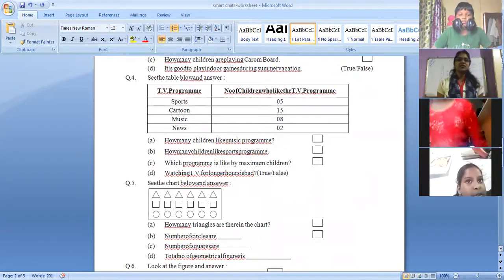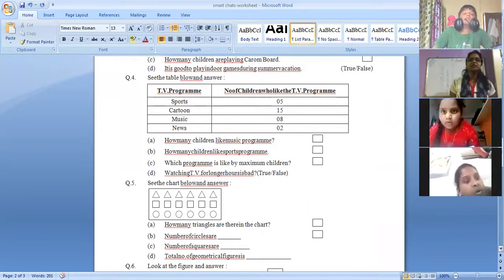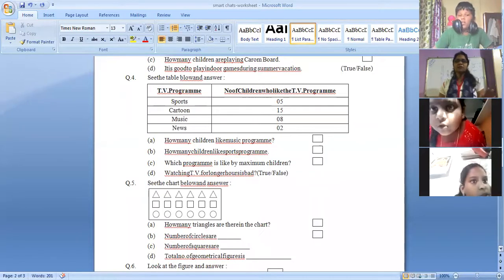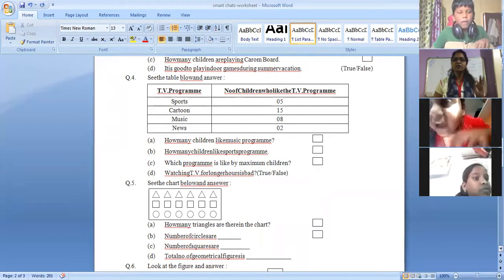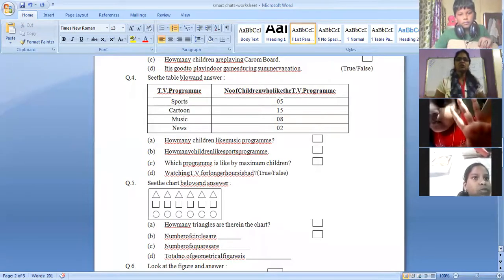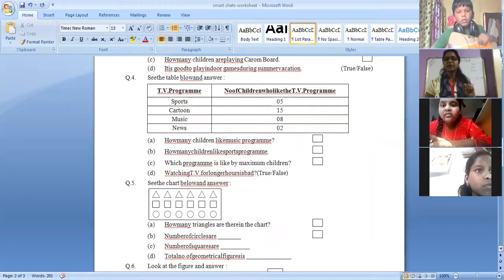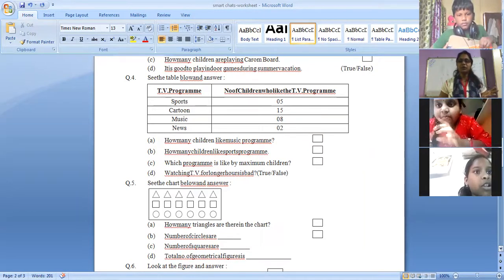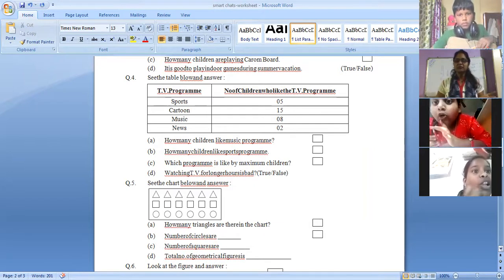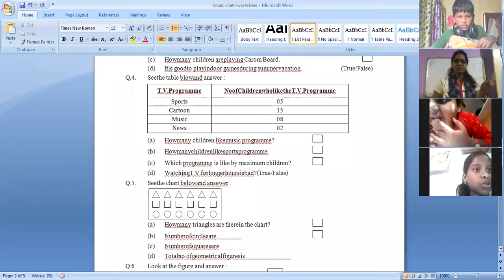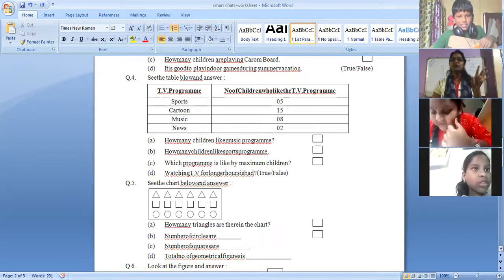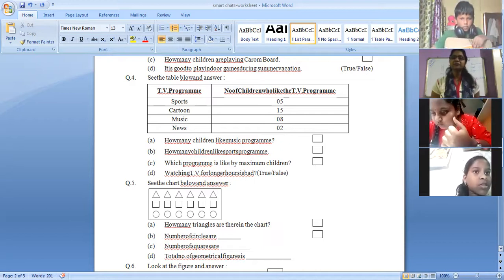Okay, next one. See the table given below and answer. TV program: sports, cartoon, music, and news. Number of children who liked sports. How many children like sports? 5. How many students like cartoon? 15. How many children like music? 8. How many children like news channel? 2. So you people don't like the news channel. You don't watch news. Okay. So can you tell me in total how many students we are talking about?